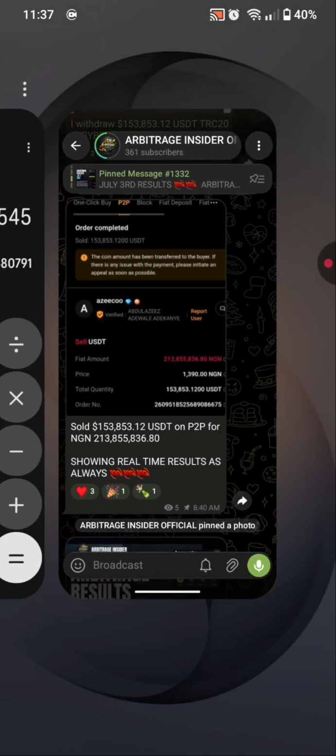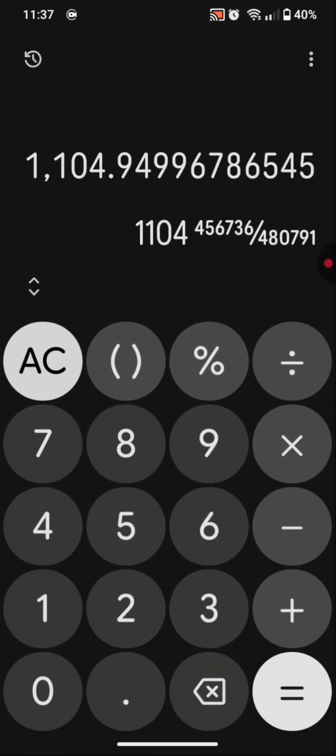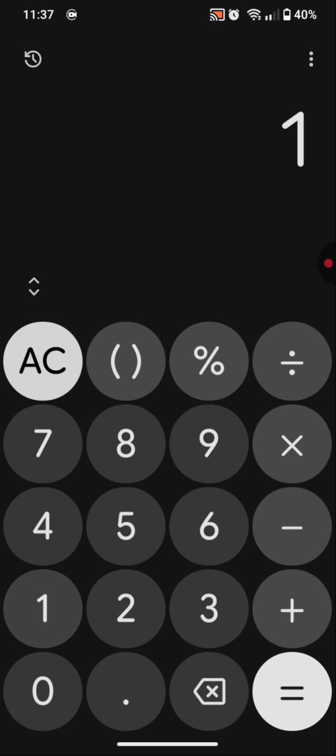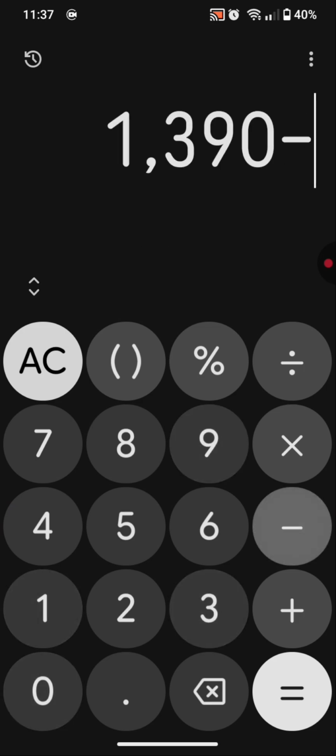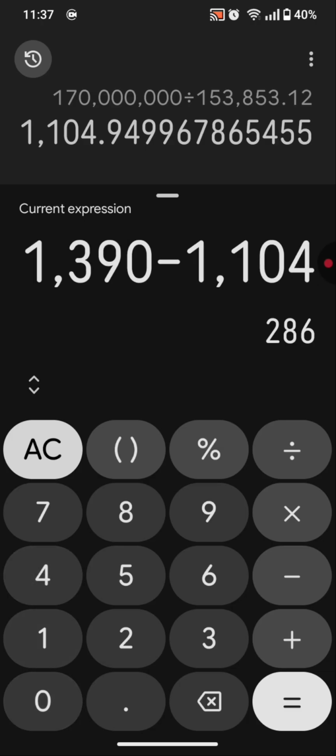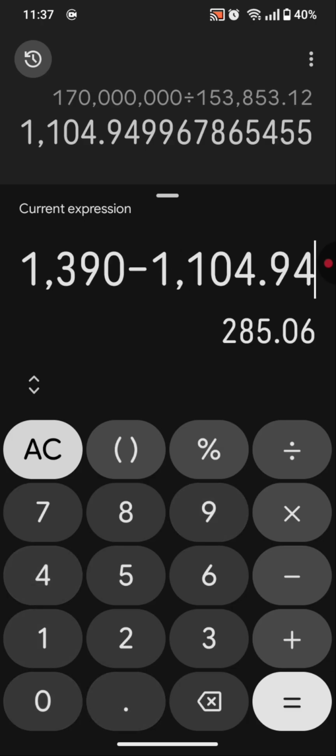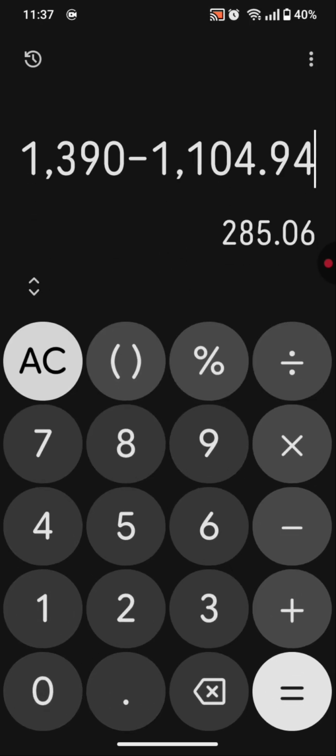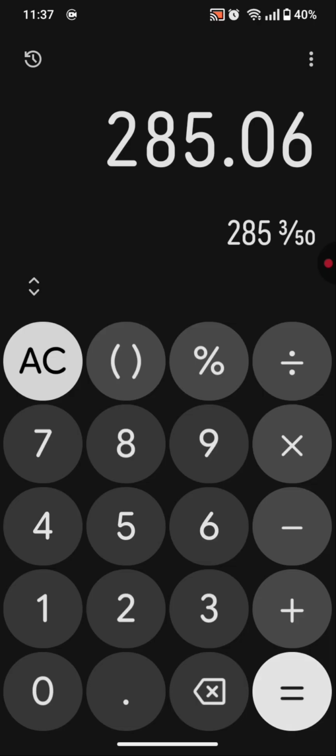So let's go ahead and do the math. I simply say 1,390 minus 1,104.94. That's the amount I'm buying 1 USD. That is to tell you that at the end of the day, I'll be ending with a total profit of 285.06 Nigerian naira per USD, which I deposit on Exness. That is simple and short. It's just as easy as that.